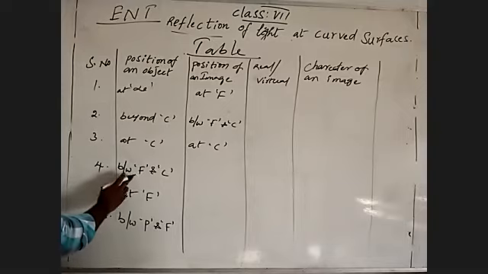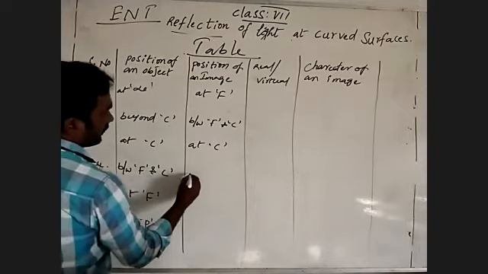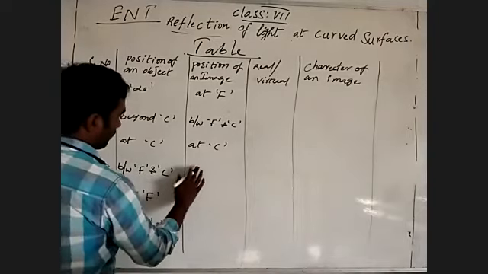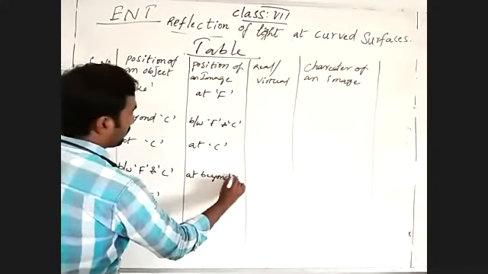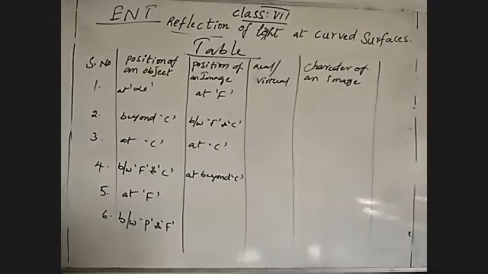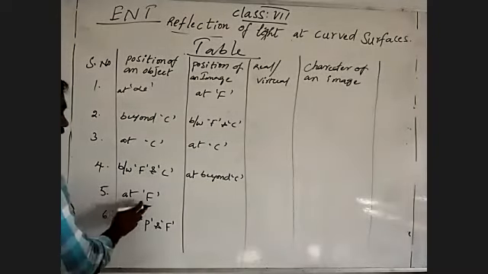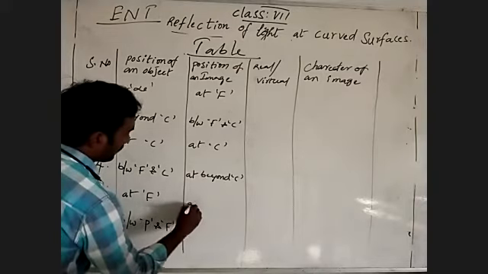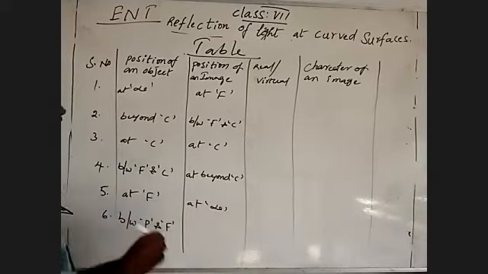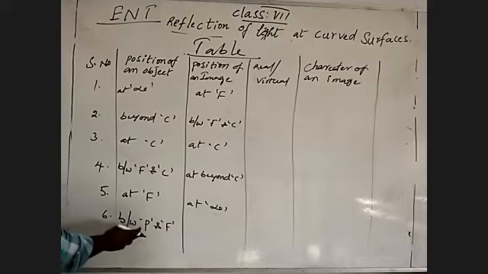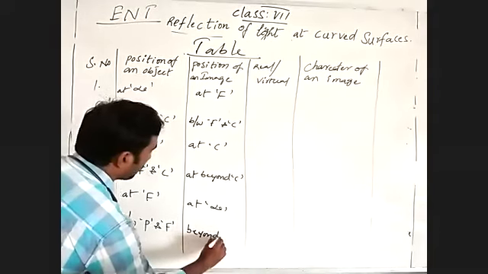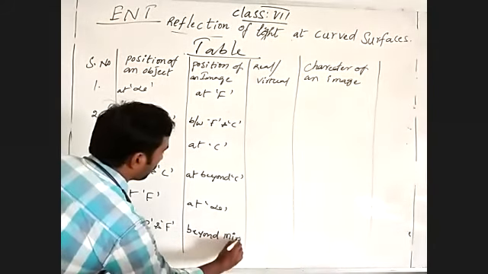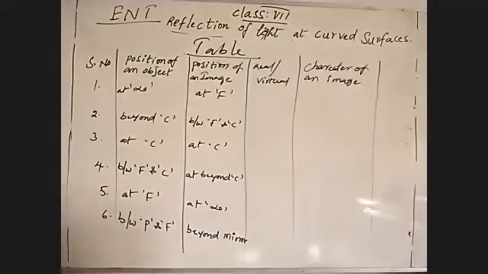When object is placed between focus and center of curvature, image is formed beyond the center of curvature. When object is at focus, image is formed at infinity. When object is placed between pole and focus, it is formed beyond the mirror.